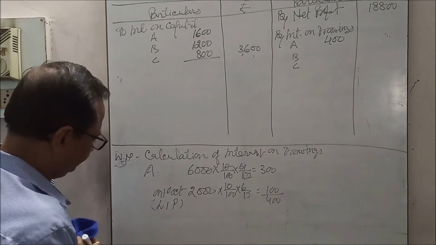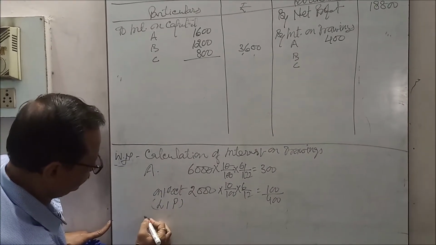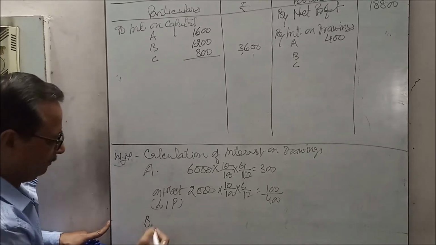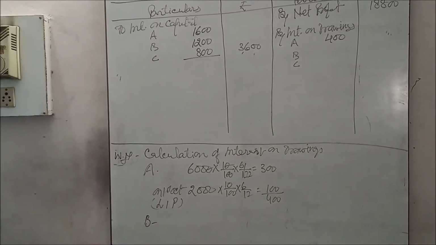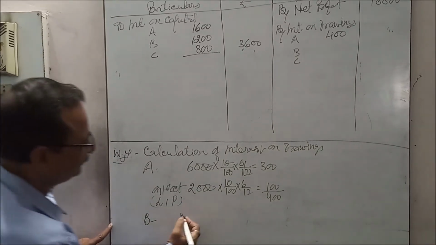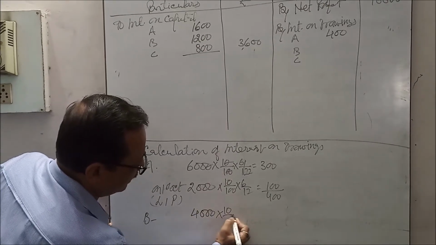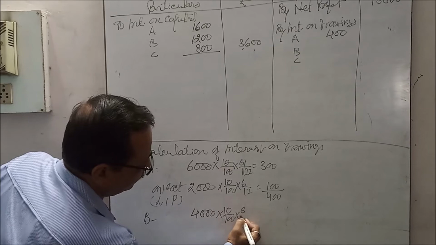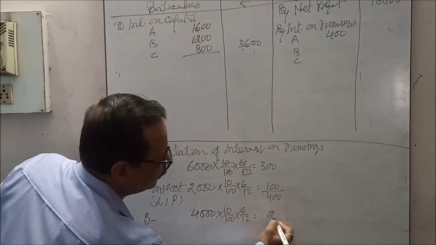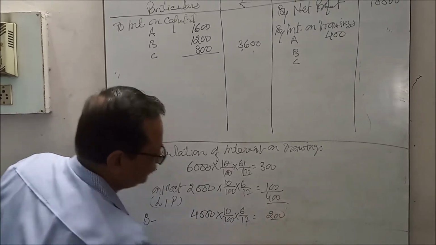Likewise, B's drawings were 4,000. On 4,000 at the rate of 10% for 6 months, 200.